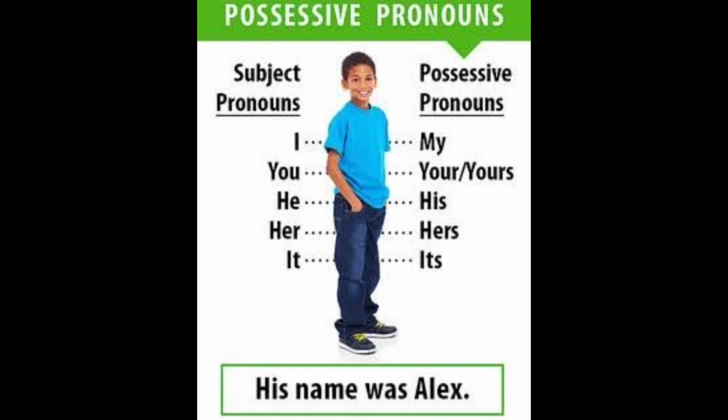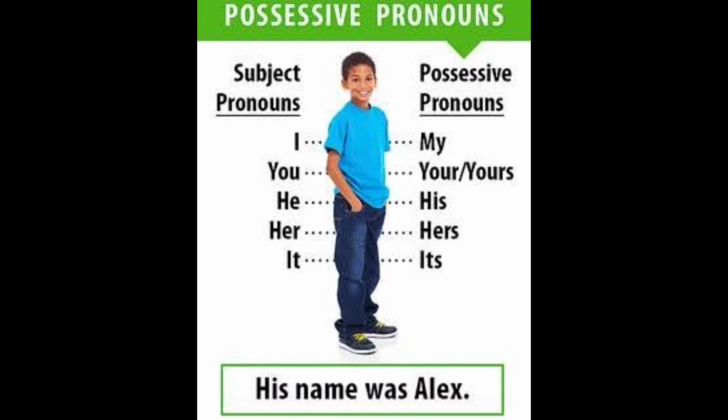Look at the picture. Here you have another example for possessive pronouns. See here, subject pronouns are the normal personal pronouns like I, you, he, she, it. Opposite to that, you have possessive pronouns like my, your, yours, his, hers, its. So these are the possessive pronouns, children.